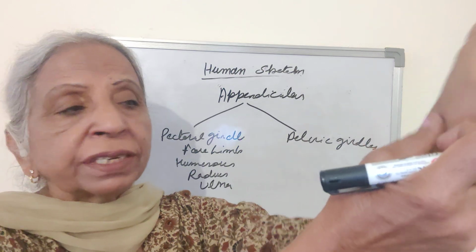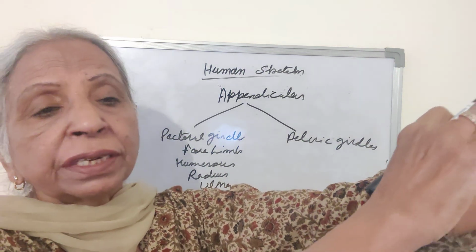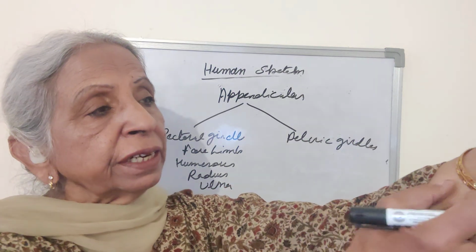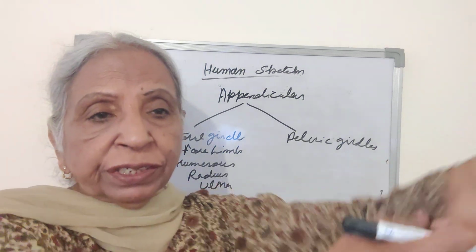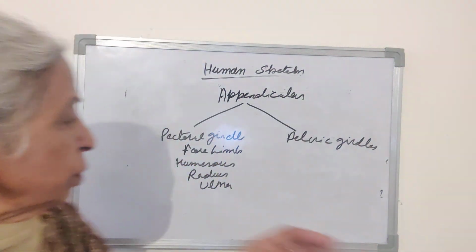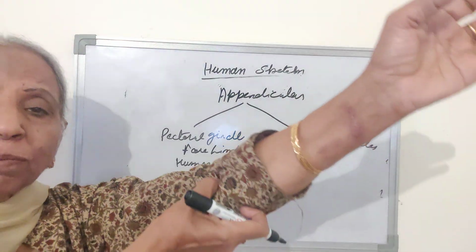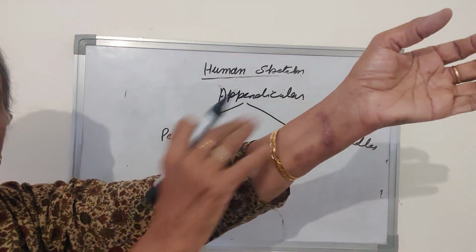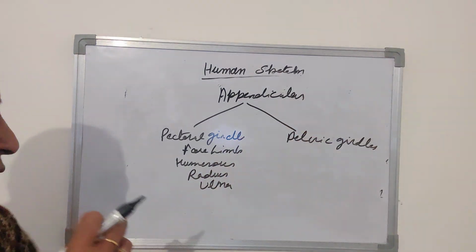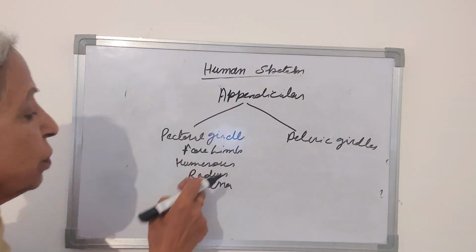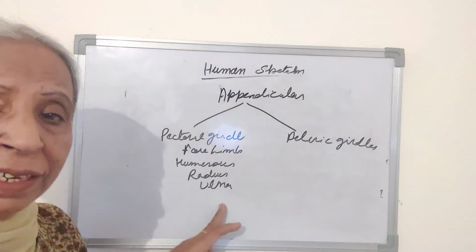Here two bones are present. The radius is on the thumb side and the ulna is on the small finger side. So this is the elbow to the humerus. The radius and ulna are attached. So the forelimb consists of humerus, radius, and ulna.